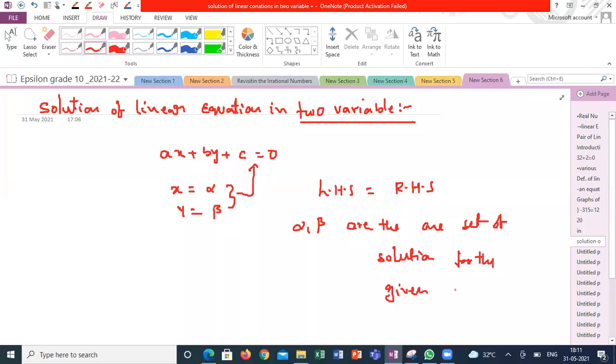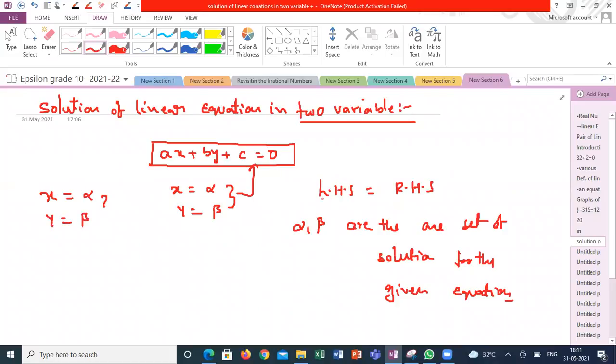Sir, can you repeat once more? See here, the meaning of solution of a linear equation, so this is a given linear equation of two variables. Got it what I'm saying? Suppose I choose two values, x is equal to alpha, y is equal to beta. If I substitute these two values and my equation is satisfied, that means my LHS is equal to RHS. Understand what I'm saying?